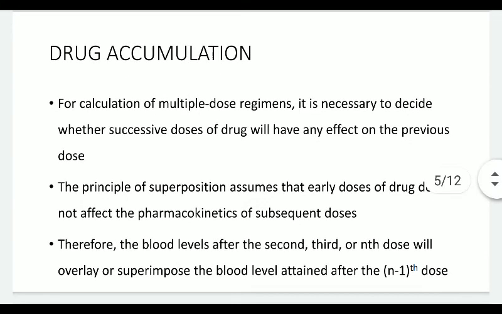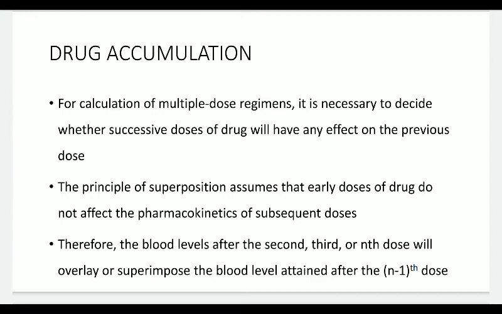Now it is very important to know about drug accumulation. Drug accumulation can be calculated for a multiple dosage regimen. It is necessary to decide whether successive doses of drug will have any effect on the previous dose. Further, it says that the principle of superposition assumes that early doses of drug do not affect the pharmacokinetics of subsequent doses.